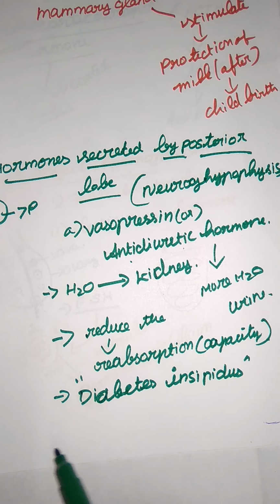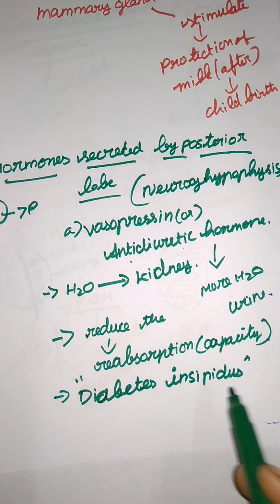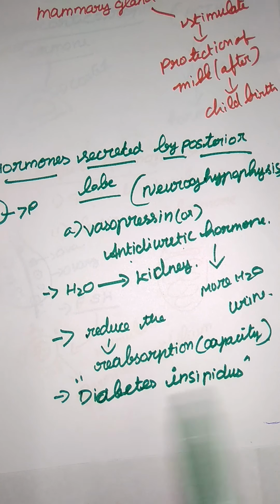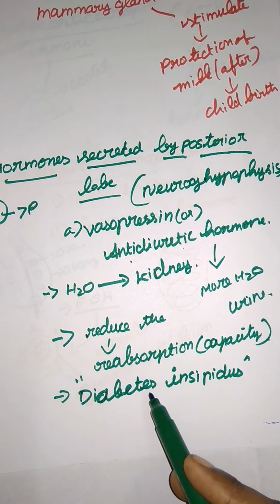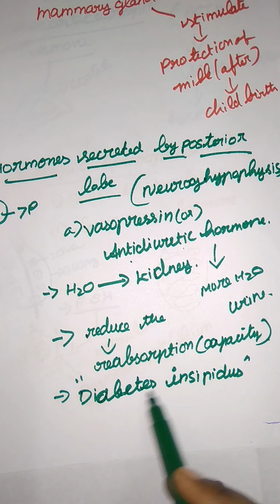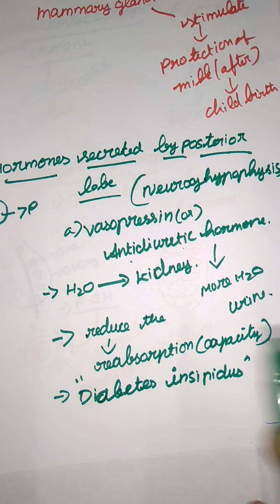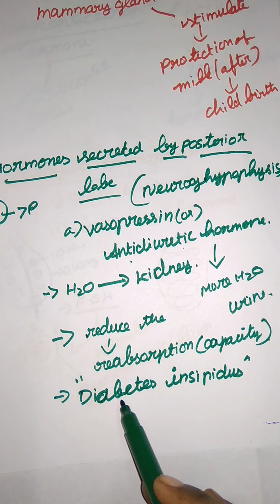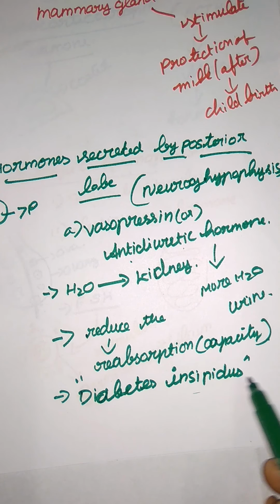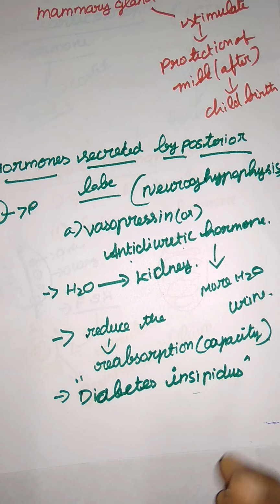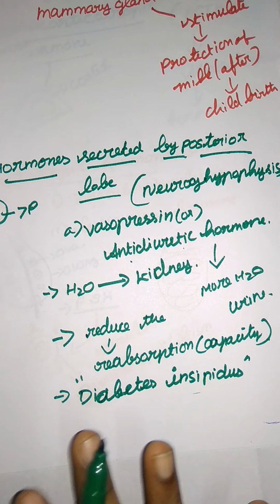Diabetes usually has two types, diabetes mellitus and diabetes insipidus. Diabetes means running, mellitus means sweet, that is sugar. Diabetes insipidus is what we call neerizhivu in Tamil. So that's it for vasopressin.